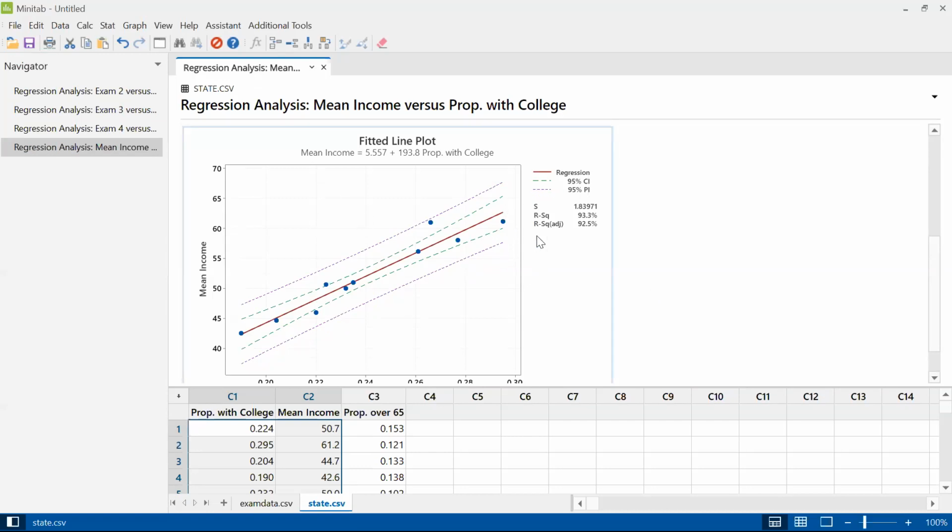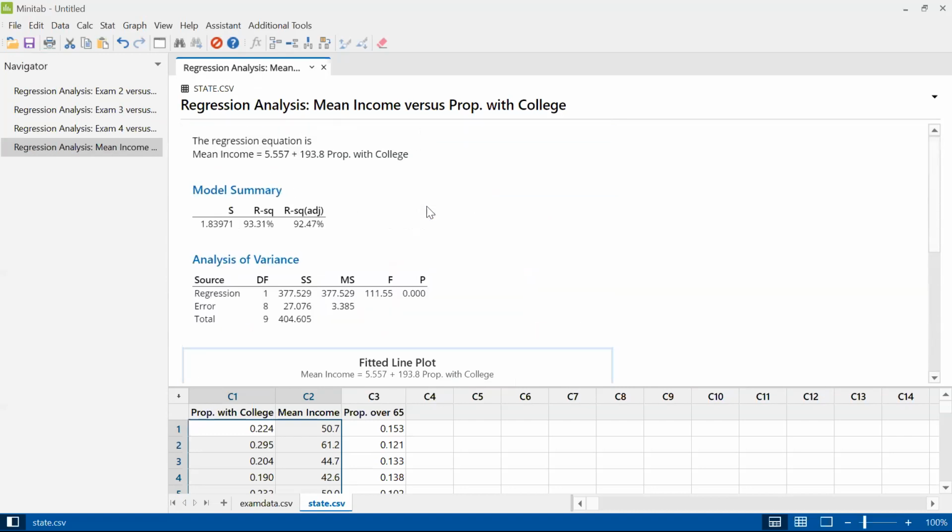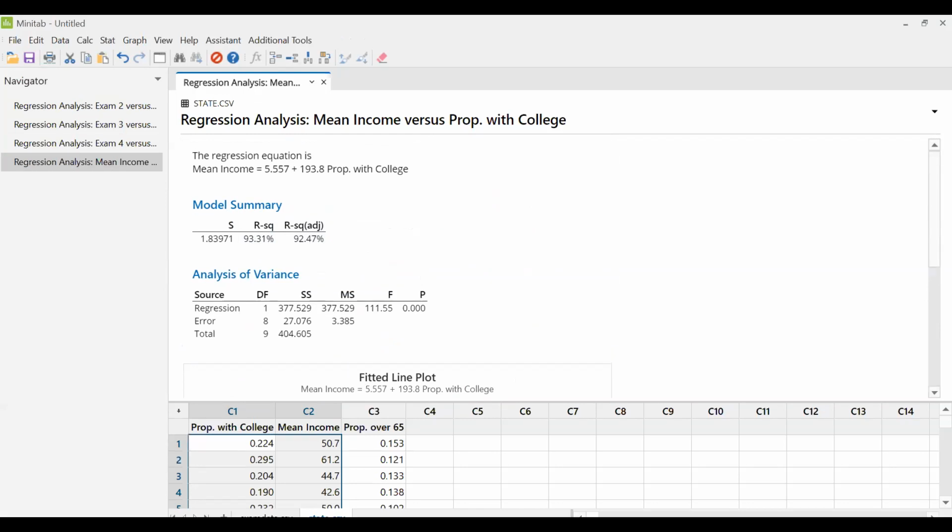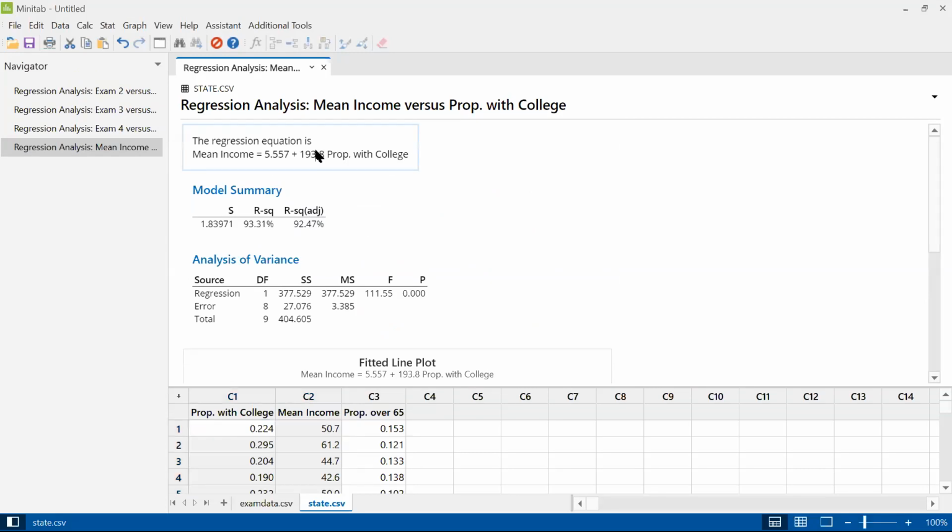So just to extend this example a little bit further, I have some other states here where I know their college proportion. So for example, Kansas has a college proportion of 0.258. So let's try to guess what their mean income is. So I'm going to flip over to Word so that I can write some of this stuff down. So where's my Word? Okay.